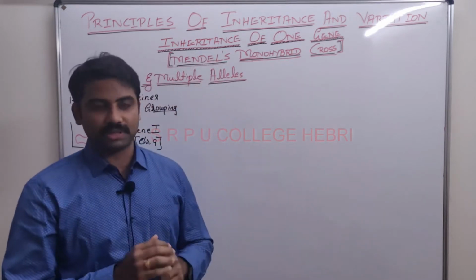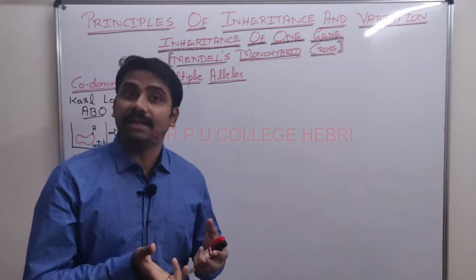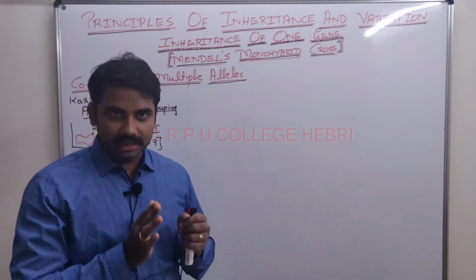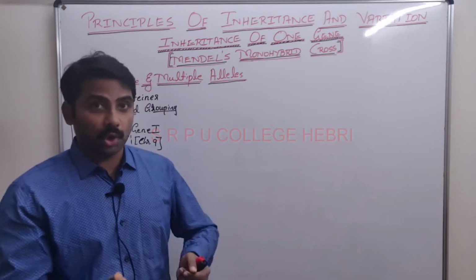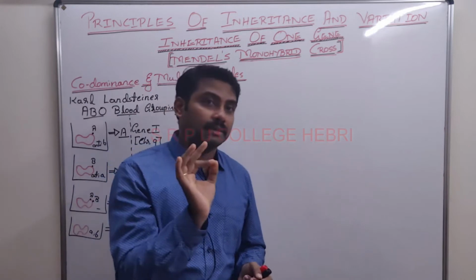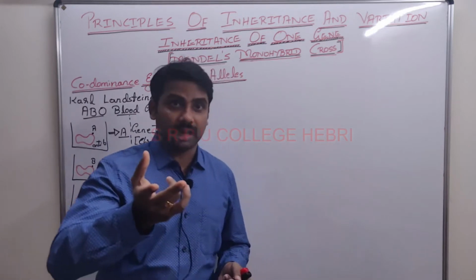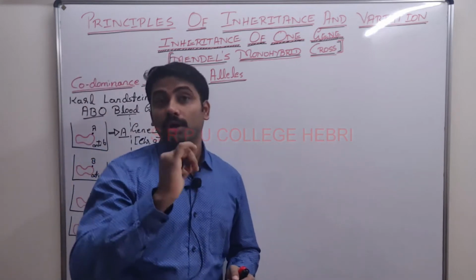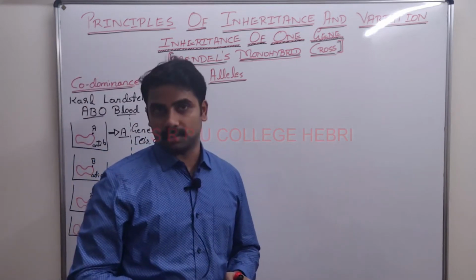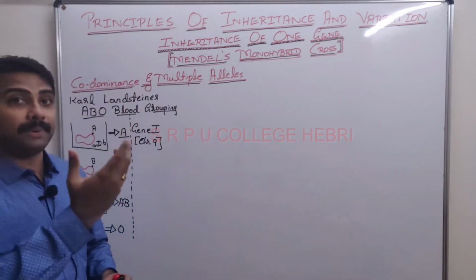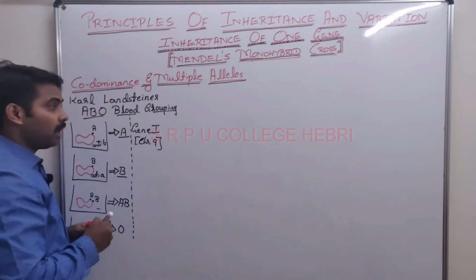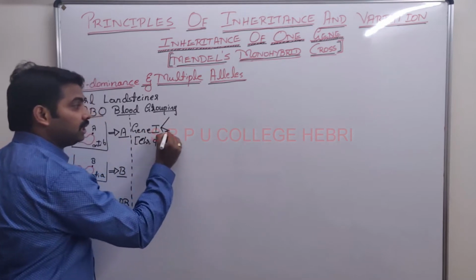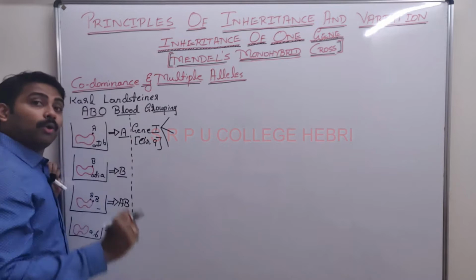2 alternate forms. Say for example, if it is the height gene, its 2 alleles are capital T, small t. Based on our study till now, Mendel taught us that one gene will be available in how many alleles? 2 alleles or 2 alternate forms. One is capital T, small t, capital R, small r. But when I observed this gene I, remember the gene I is available in how many alleles?